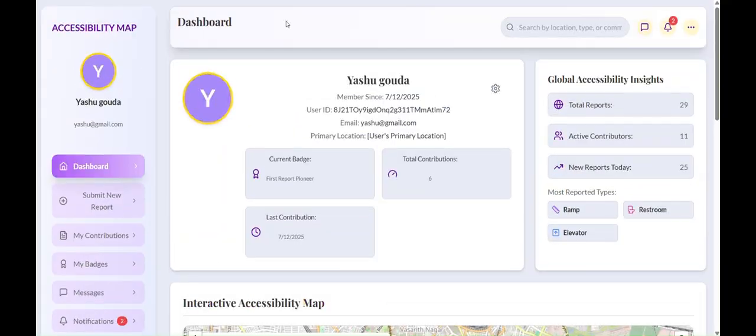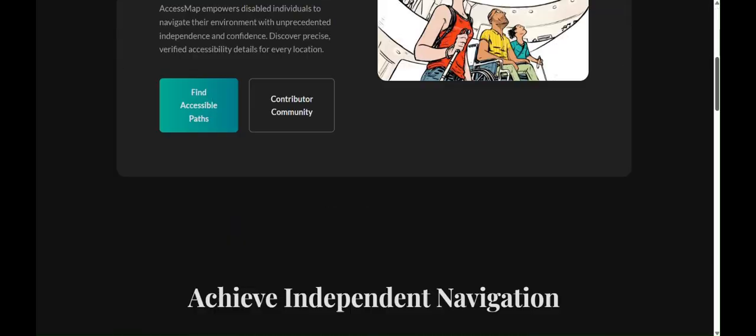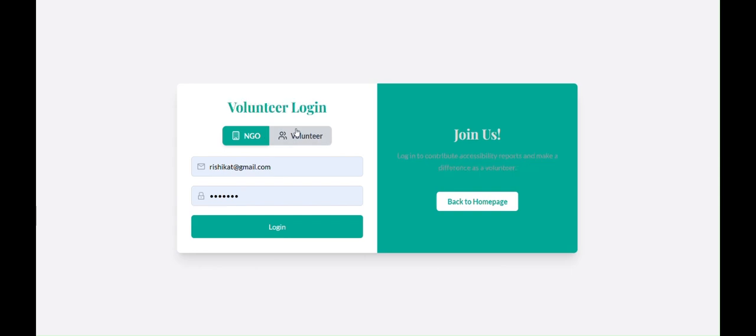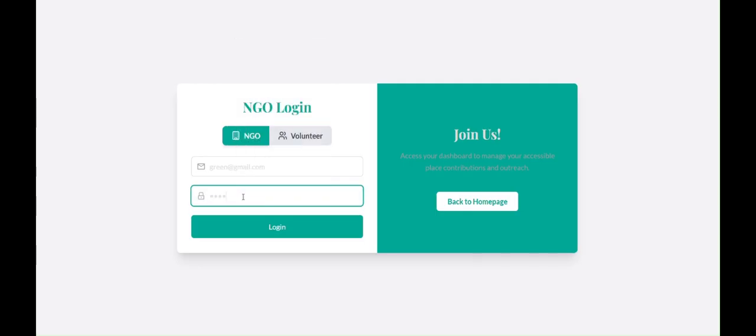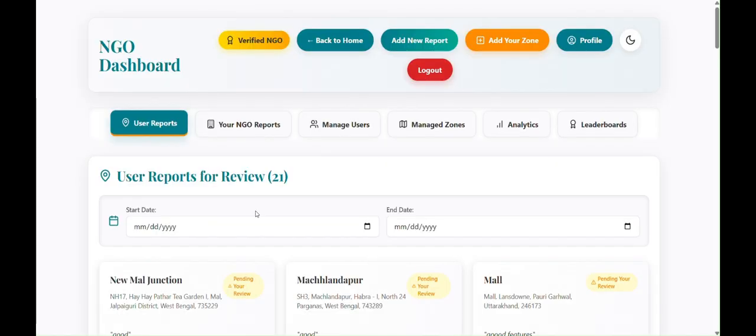So next we will move on to our second aspect of users, which are NGOs and the volunteers. First they need to register, and here we have sections for both of them. The verification and the premium come along when they register. First they need to switch to the premium to be marked as verified. And here we have all these sections.